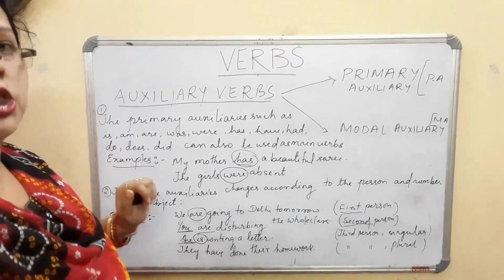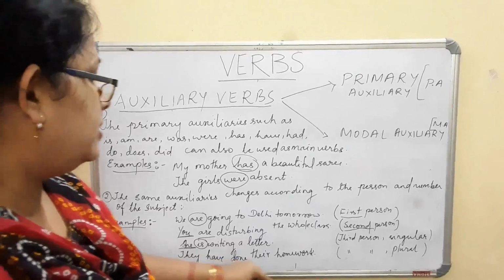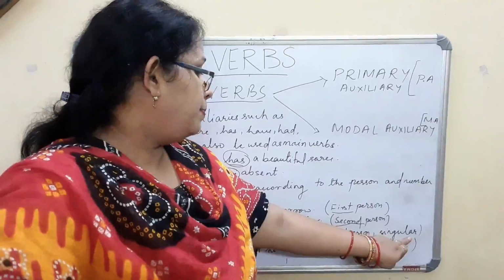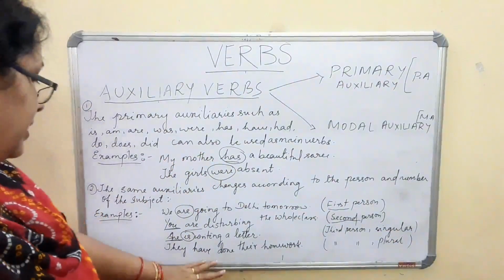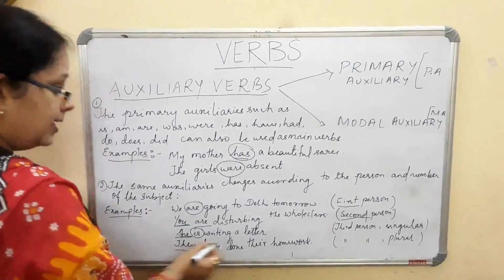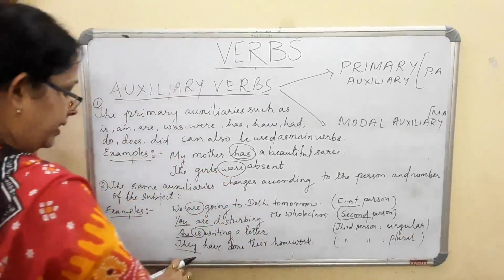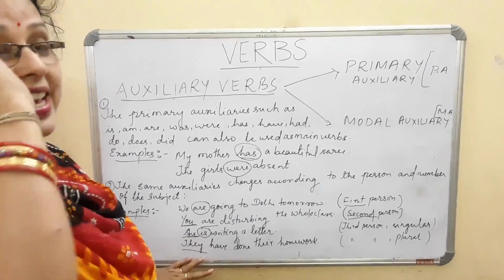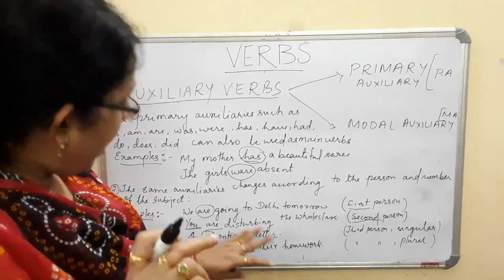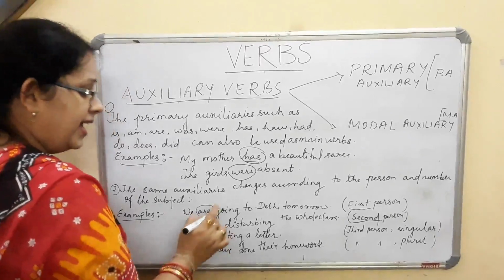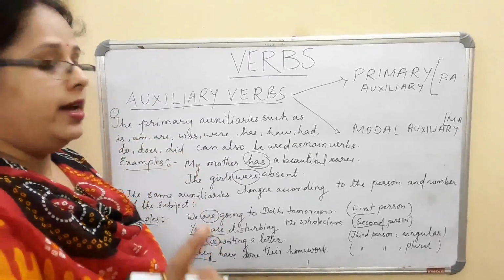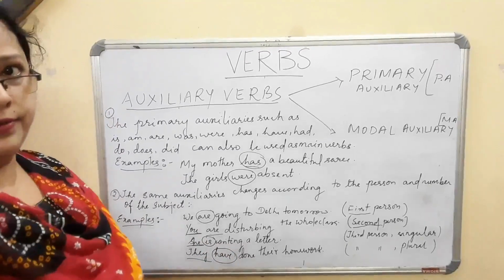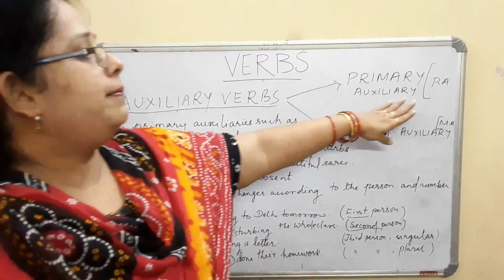I cannot say "she are writing"; I say "she is writing", because she is third person singular. When I am using the third person plural, I use something else. You see, "they" is third person plural. They have done their homework. I cannot write "they has done their work". I have to use "they have", because "they" is third person plural, and when we have a plural here, we have to use "have". So this is all about your primary auxiliary.